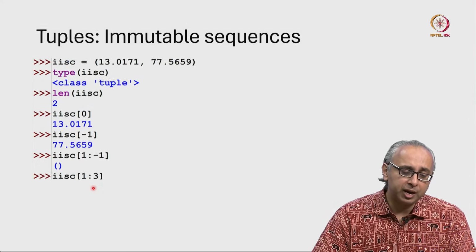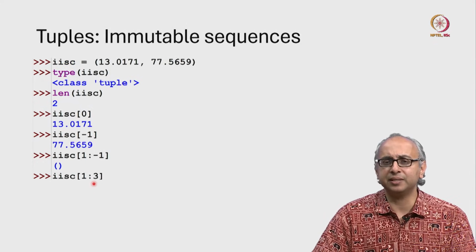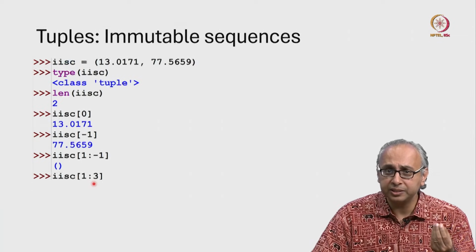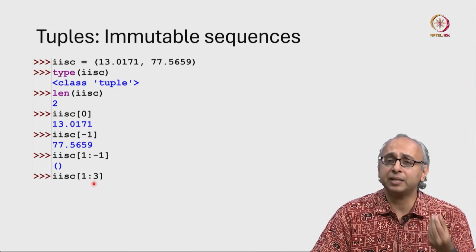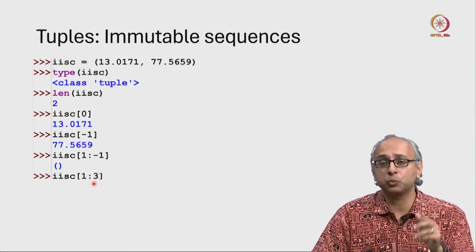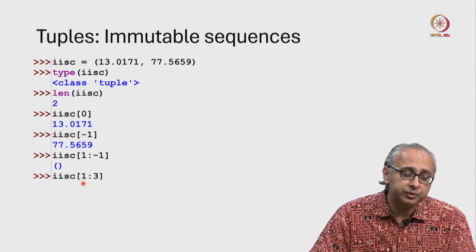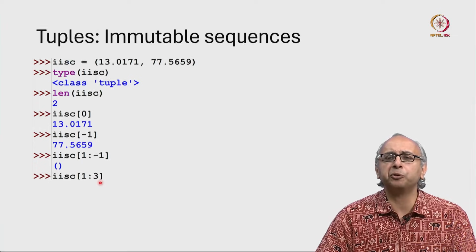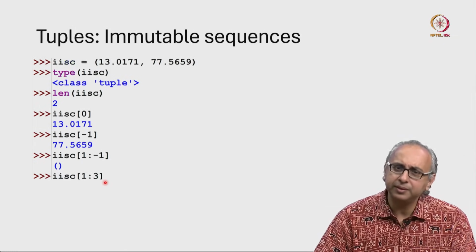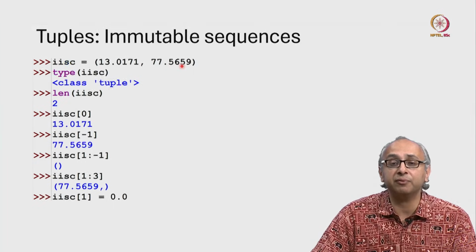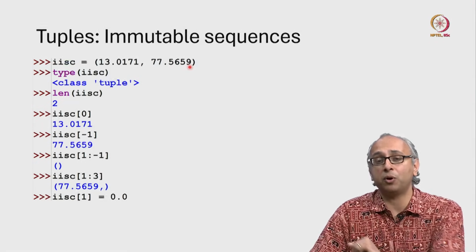What about if we try and use illegal indices? Remember, the valid indices in a list or a string or a tuple are always from 0 to the length minus 1. What if we give the slice from starting at index 1 up to but not including index 3? That seems to be out of bounds. Well, Python ignores that, and in this case it just says, well, starting at index 1 I have this, and then I have no more items.